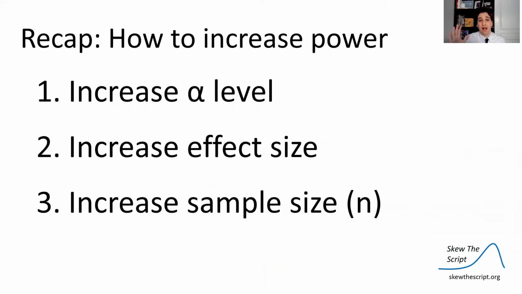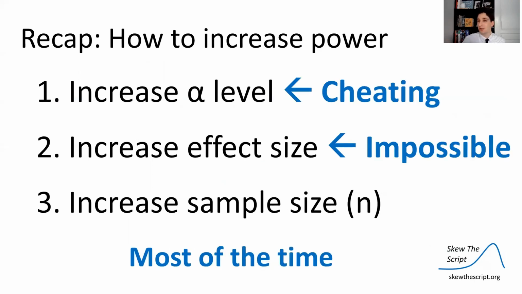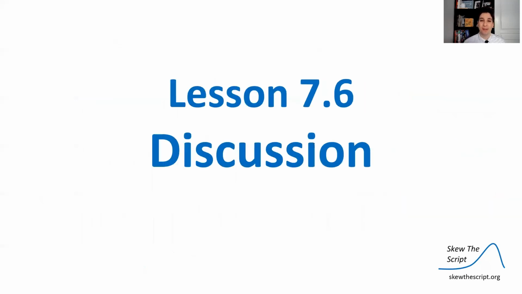So there are 3 ways, to recap, to increase power. Increase the alpha level. Don't do that. It's cheating most of the time. Increase the effect size. Don't do that. It's impossible most of the time. Increase the sample size. That's usually a good way to do it.